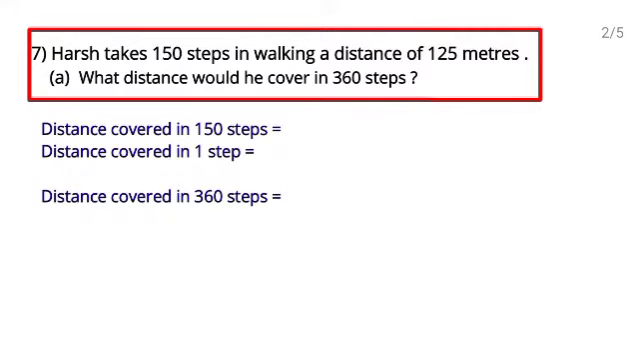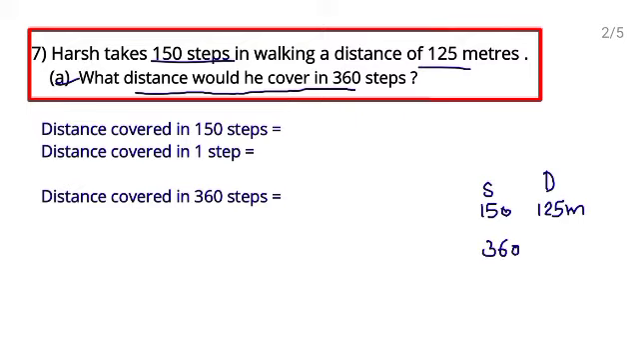Next, question number 7: Harsh takes 150 steps in walking a distance of 125 meter. In A part, what distance would he cover in 360 steps? Below the steps, write 360 because they have given steps. Now first of all, from 150 steps you will find for 1 step, and then from 1 step you will find for 360 steps. So right here, distance covered in 150 steps is 125 meters.